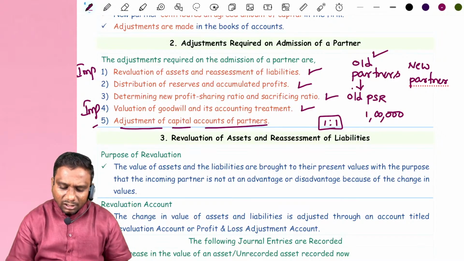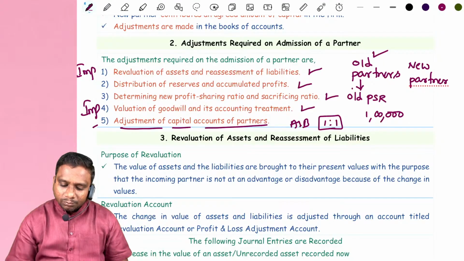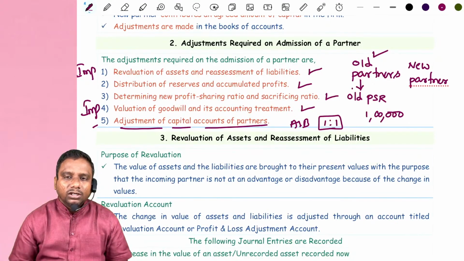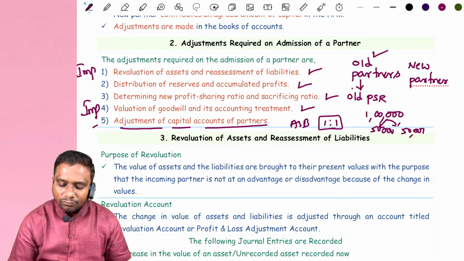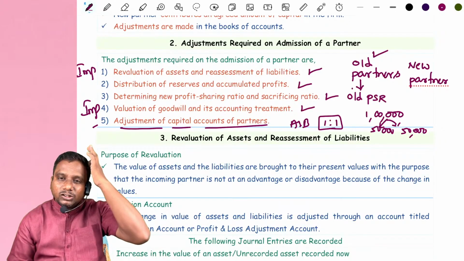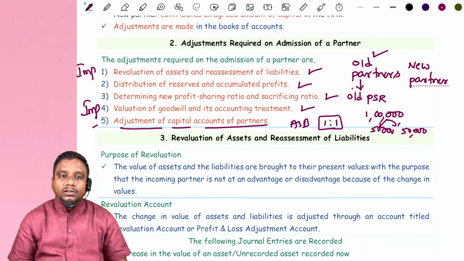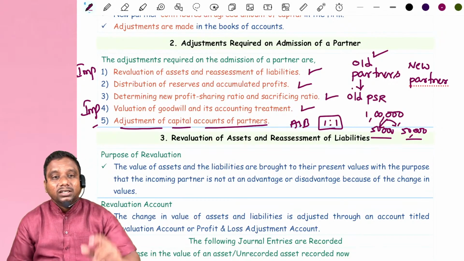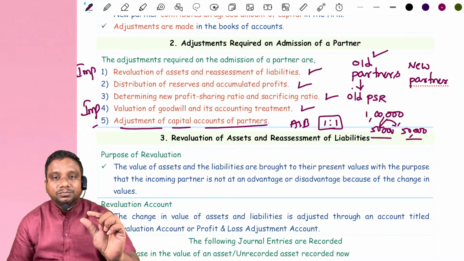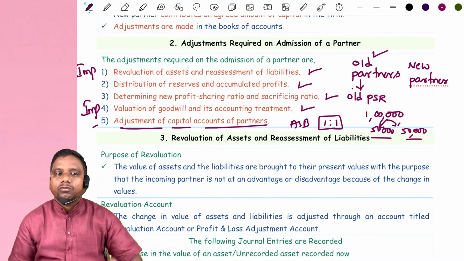Suppose A and B partners should bring capital in 1:1 ratio, how much capital should A bring? 50,000. How much capital should B bring? 50,000. If A and B contribute capital like this, then the capital of the firm is said to be in accordance with, or in proportion to, their profit sharing ratio.